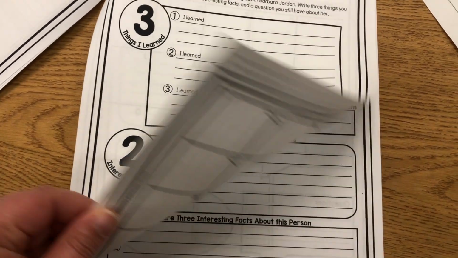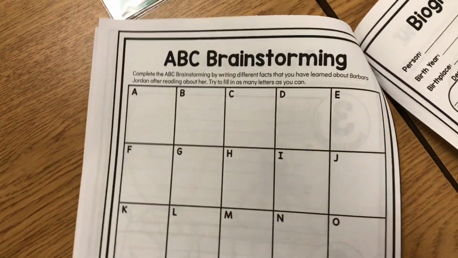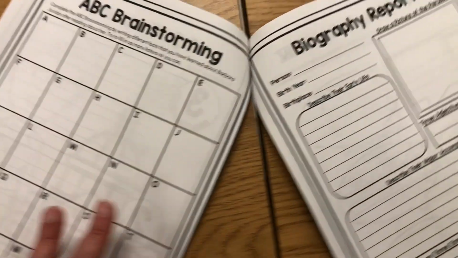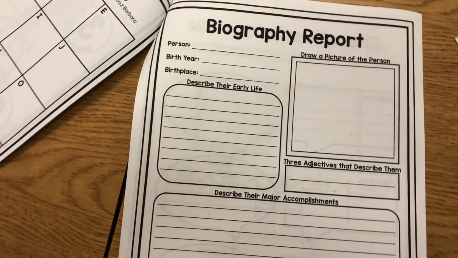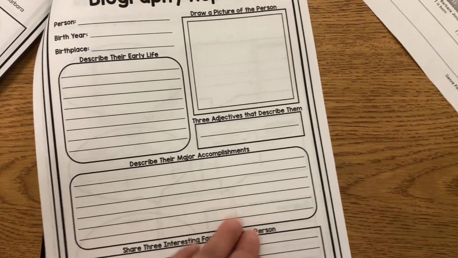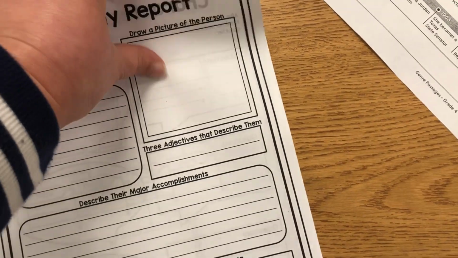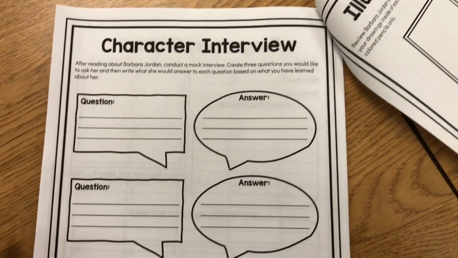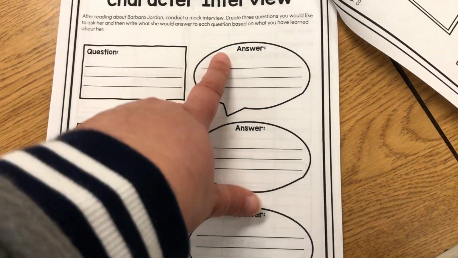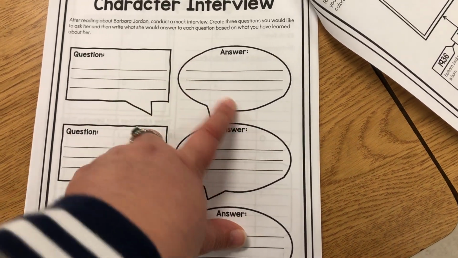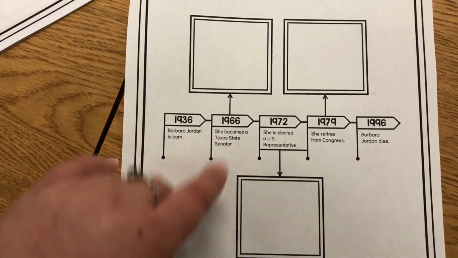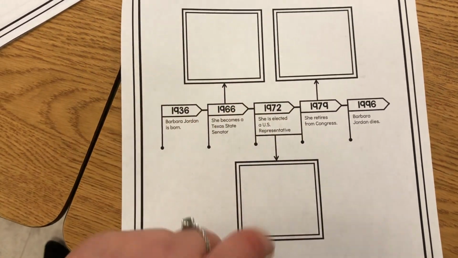And on the back of this, they have the ABC brainstorming, where they can write everything that they know or learned about Barbara Jordan. They also have a biography report that they can complete on her. And on the back of this, they can do a character interview where they interview her. They do a mock interview. They come up with 3 questions they would ask her, and by what they learned from her, what would her answers be? And they can illustrate the timeline if they want from these 3 major events in her life.